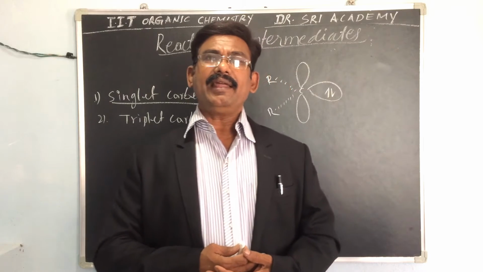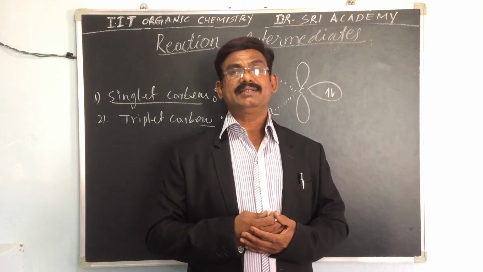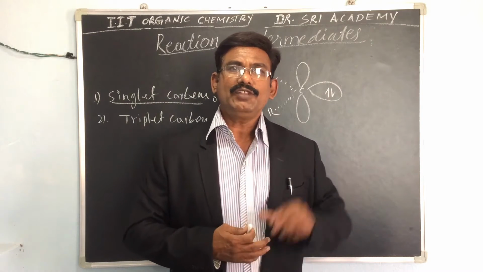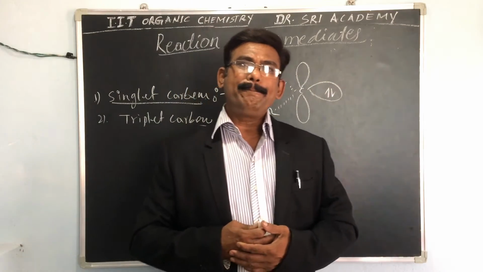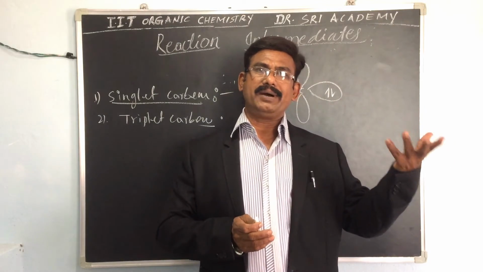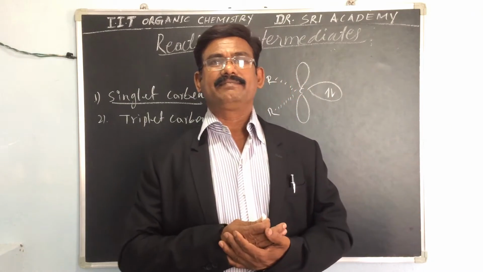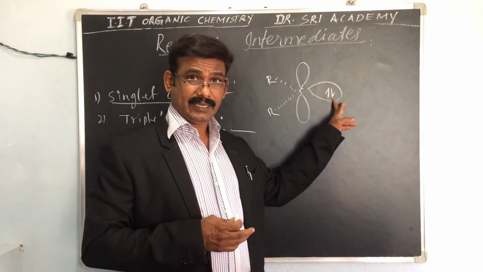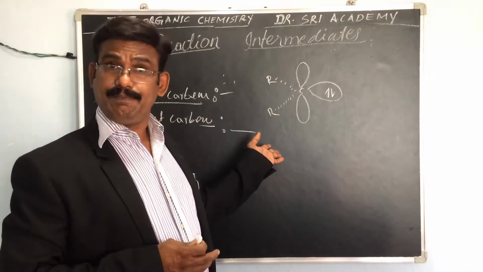These two hybrid orbitals are involved with two groups, and the two electrons are placed one each, one electron in one lobe, another in the other lobe. These electrons have parallel spins, not opposite spins. Not like this, these are opposite spins. If you see the diagram, we can understand the structure of this triplet carbene.